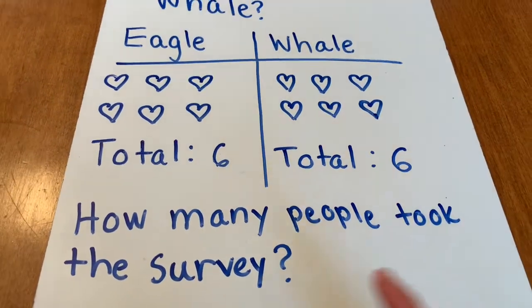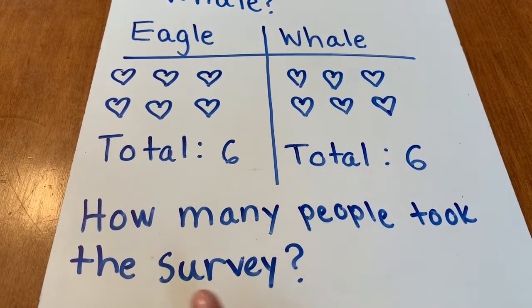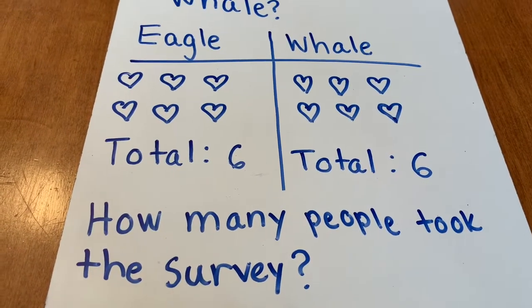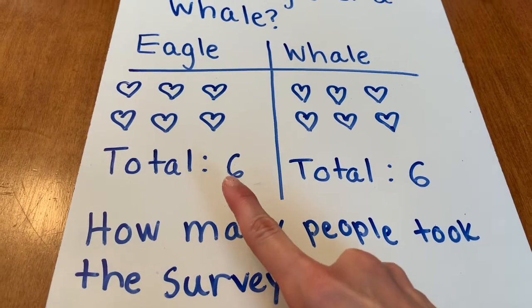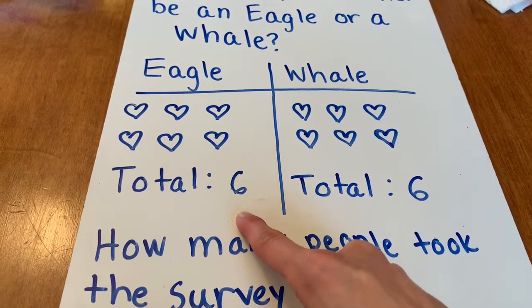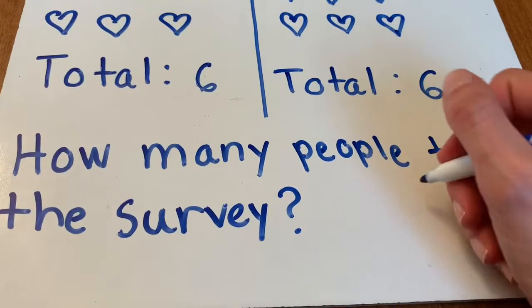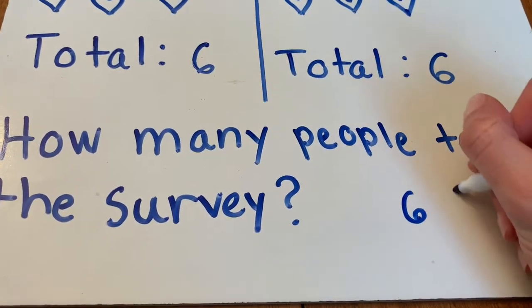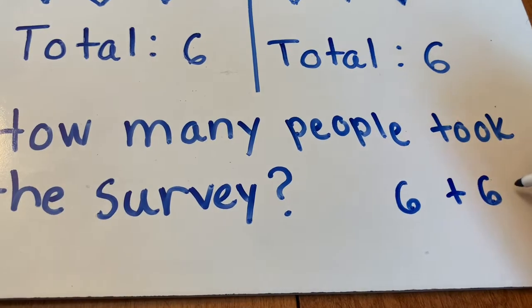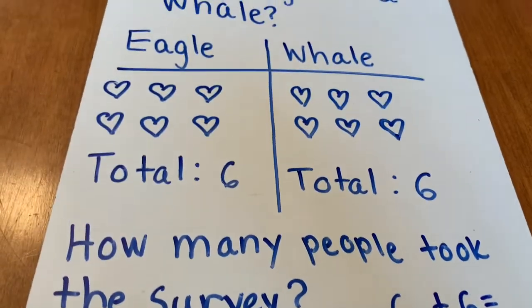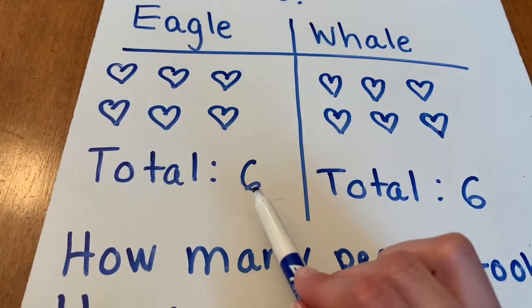So now we want to find out how many people took the survey in all. So we're going to add how many people chose eagle and how many people chose whale. So we're going to write 6 plus 6. Now for this, I can use my doubles facts.